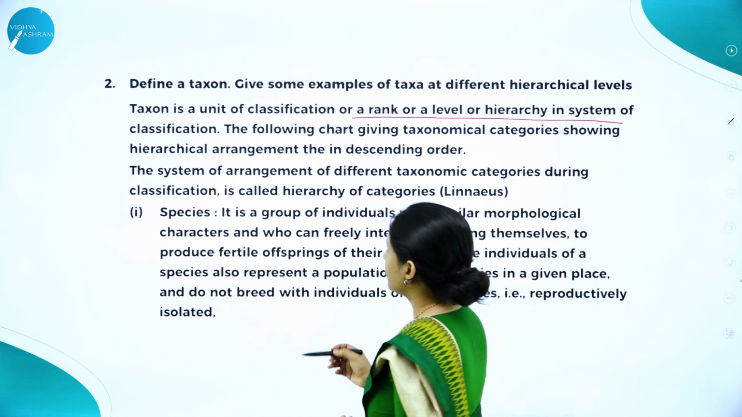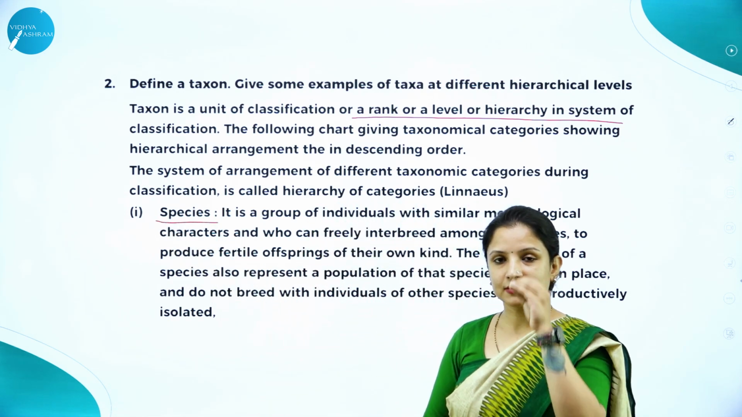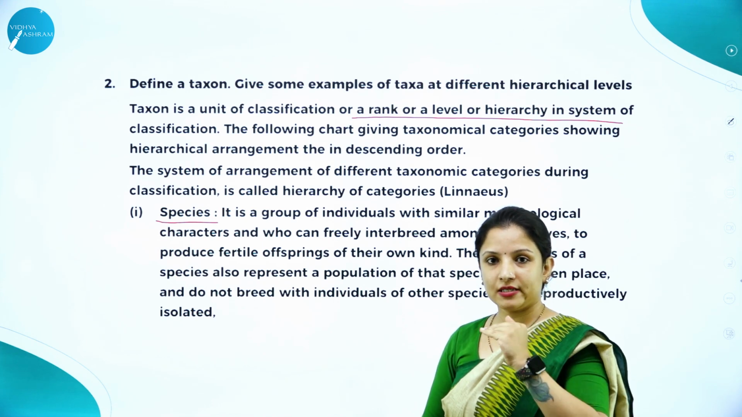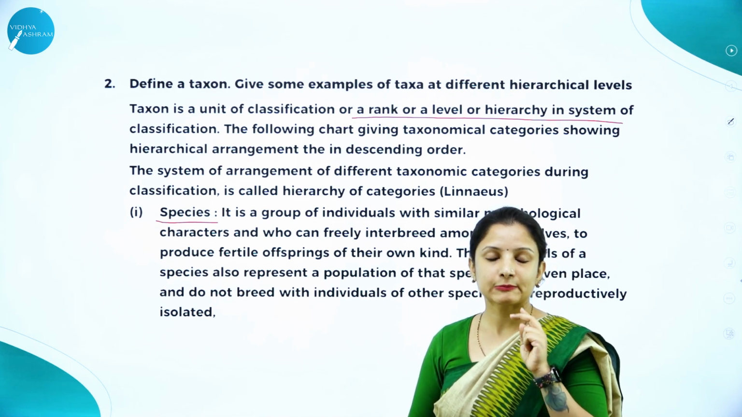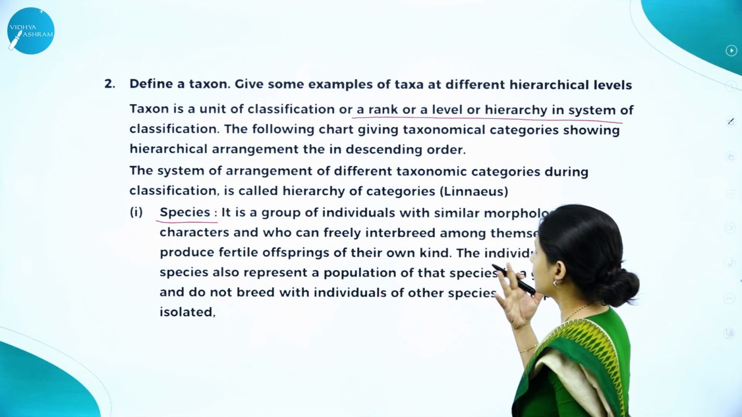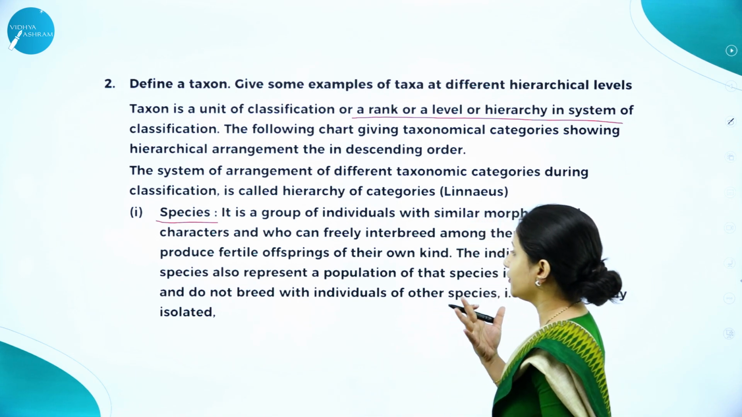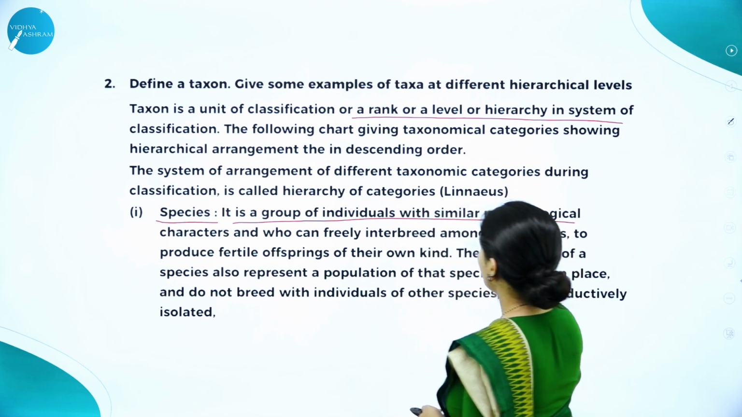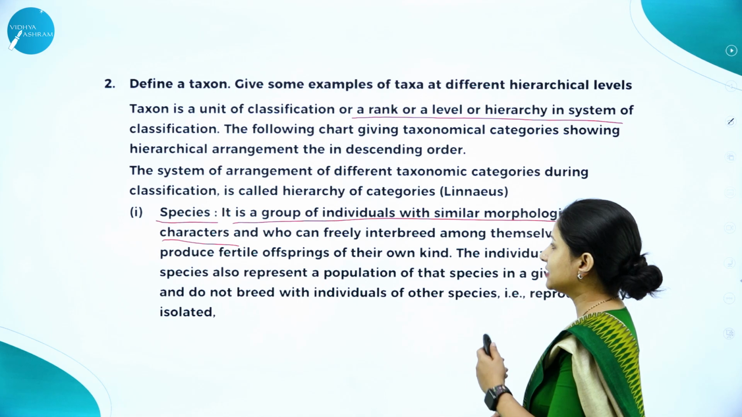Some of the examples of taxa: species. Again, they can ask, define the following: species, genus, kingdom. Like that also they can ask the question, wherein the question can be split into 1 mark and 1 mark. So, what is species? It is a group of individuals with similar morphological characters. That is what you call a species. If you write so much also, it is enough. A group of individuals with similar morphological characteristics. That is species.